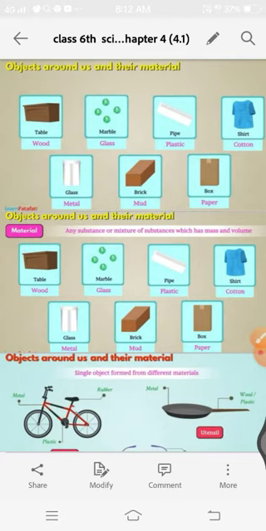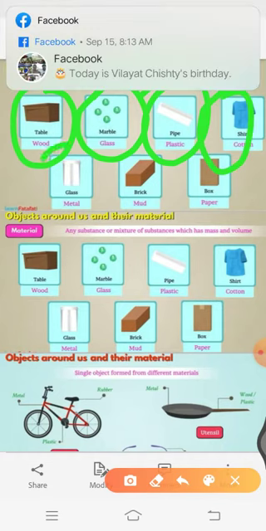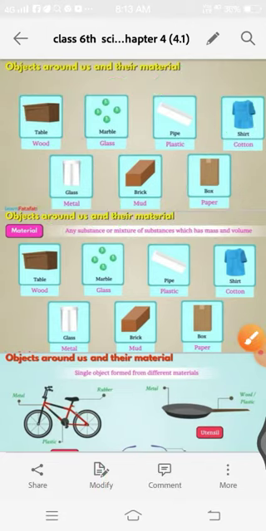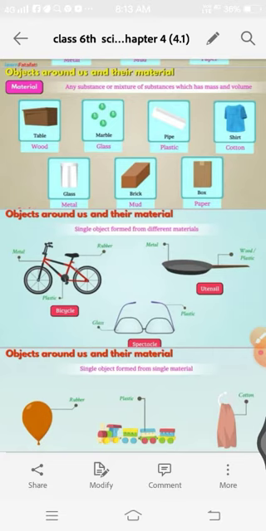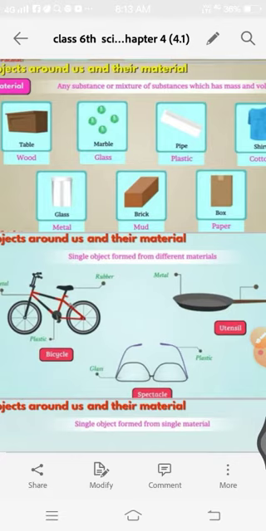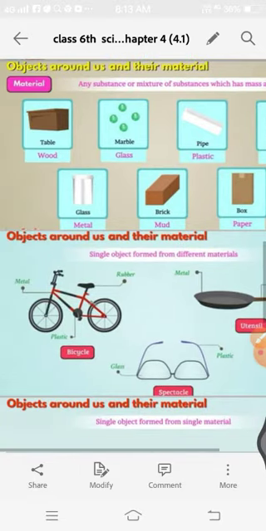And also they are made from different materials. See, table is made from wood, marble from glass, pipe from plastic, shirt from cotton, glass from metal, brick from mud, and box from paper. So this way all the objects around us are made from different materials. So what is the definition of material? Any substance or mixture of substances which has mass and volume is called material.